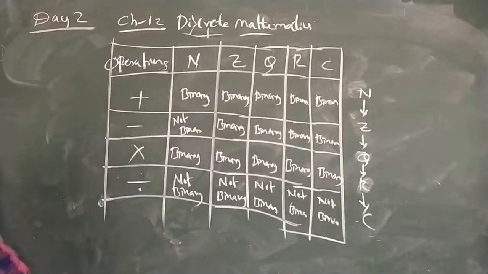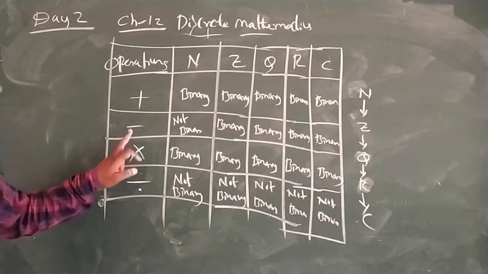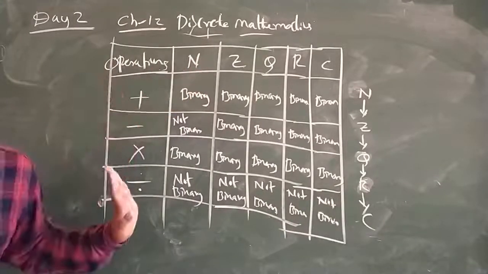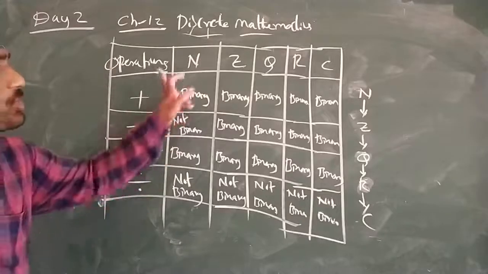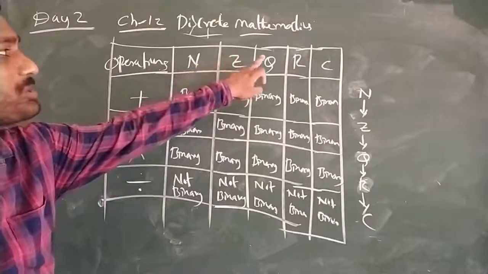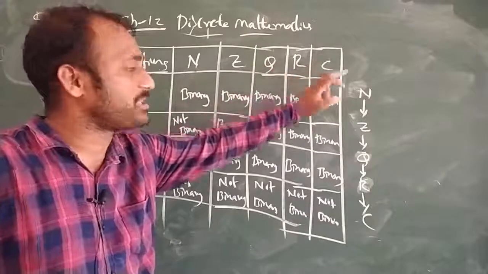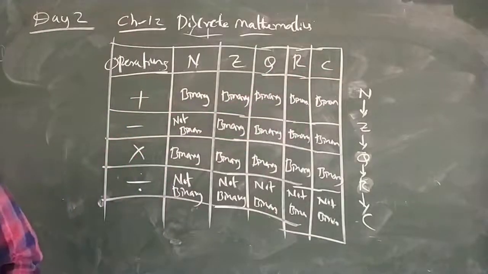So we need to remember this. Here we can say that minus is not binary for natural numbers, and division is not binary for natural numbers, integers, rational numbers, real numbers and complex numbers as well.